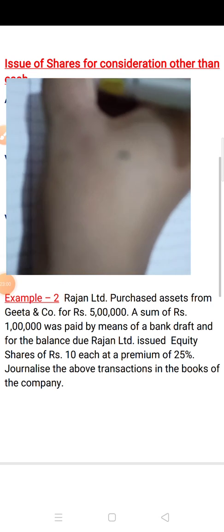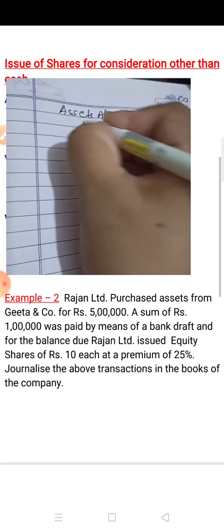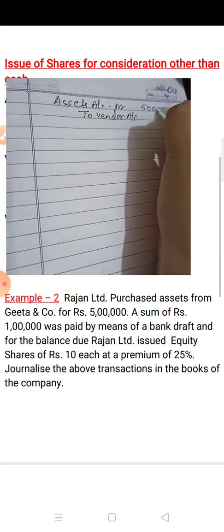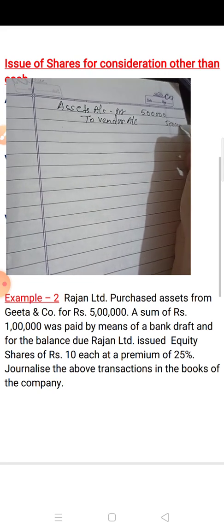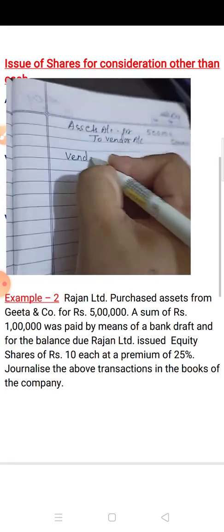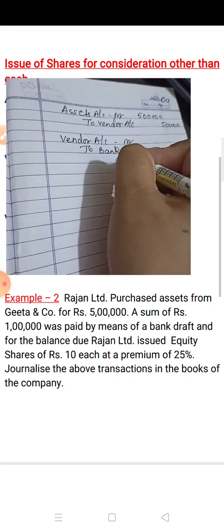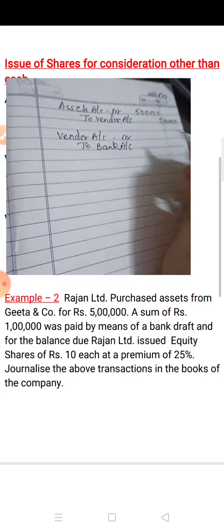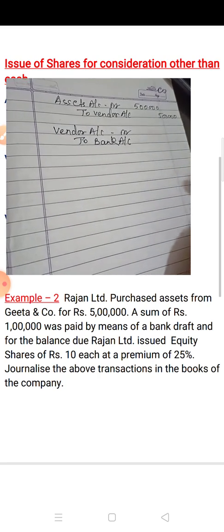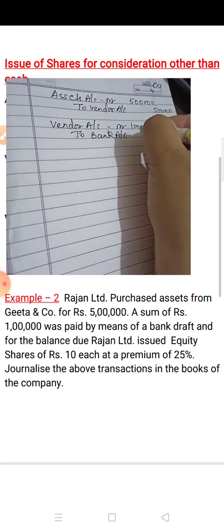First journal entry is we have purchased the asset. So the first journal entry is assets account debit to vendor account. 5 lakh asset purchased, the amount is 5 lakh. Now 1 lakh we have paid through the bank draft. So the second entry is vendor account debit to bank. Paid through bank draft or through cheque, you can make the entry vendor account debit to bank. If paid through bills of exchange, then you can make the entry vendor account debit to bills payable. So 1 lakh you have paid.